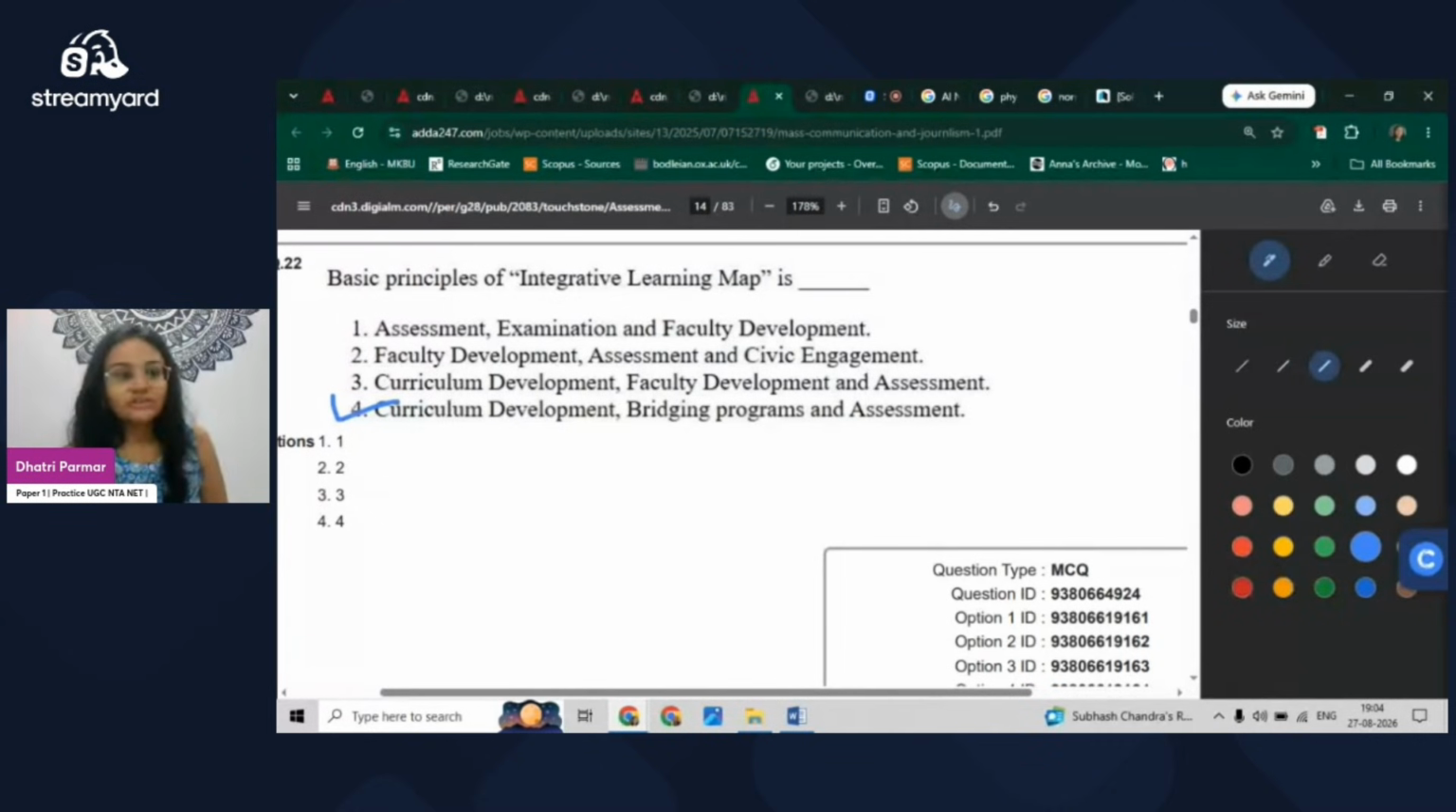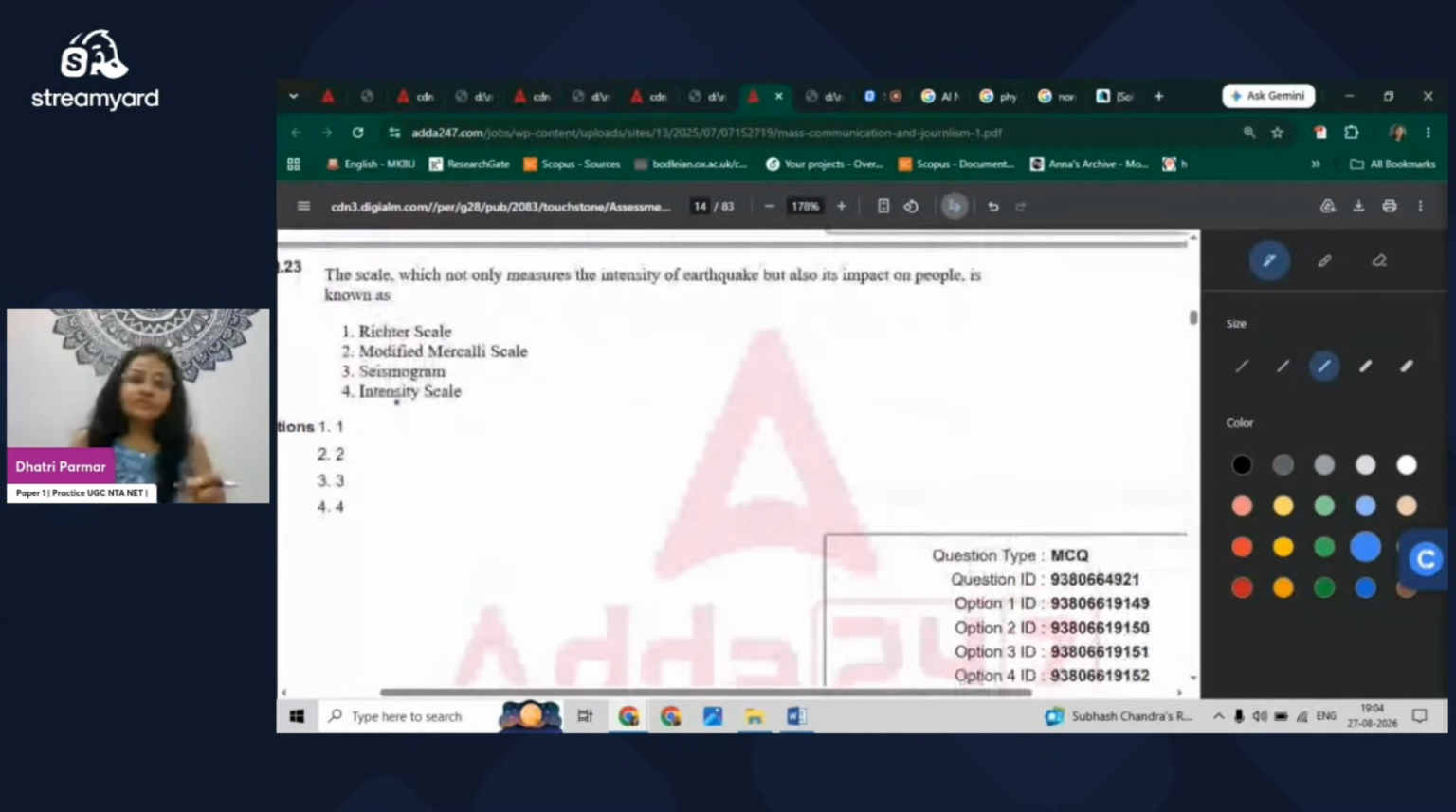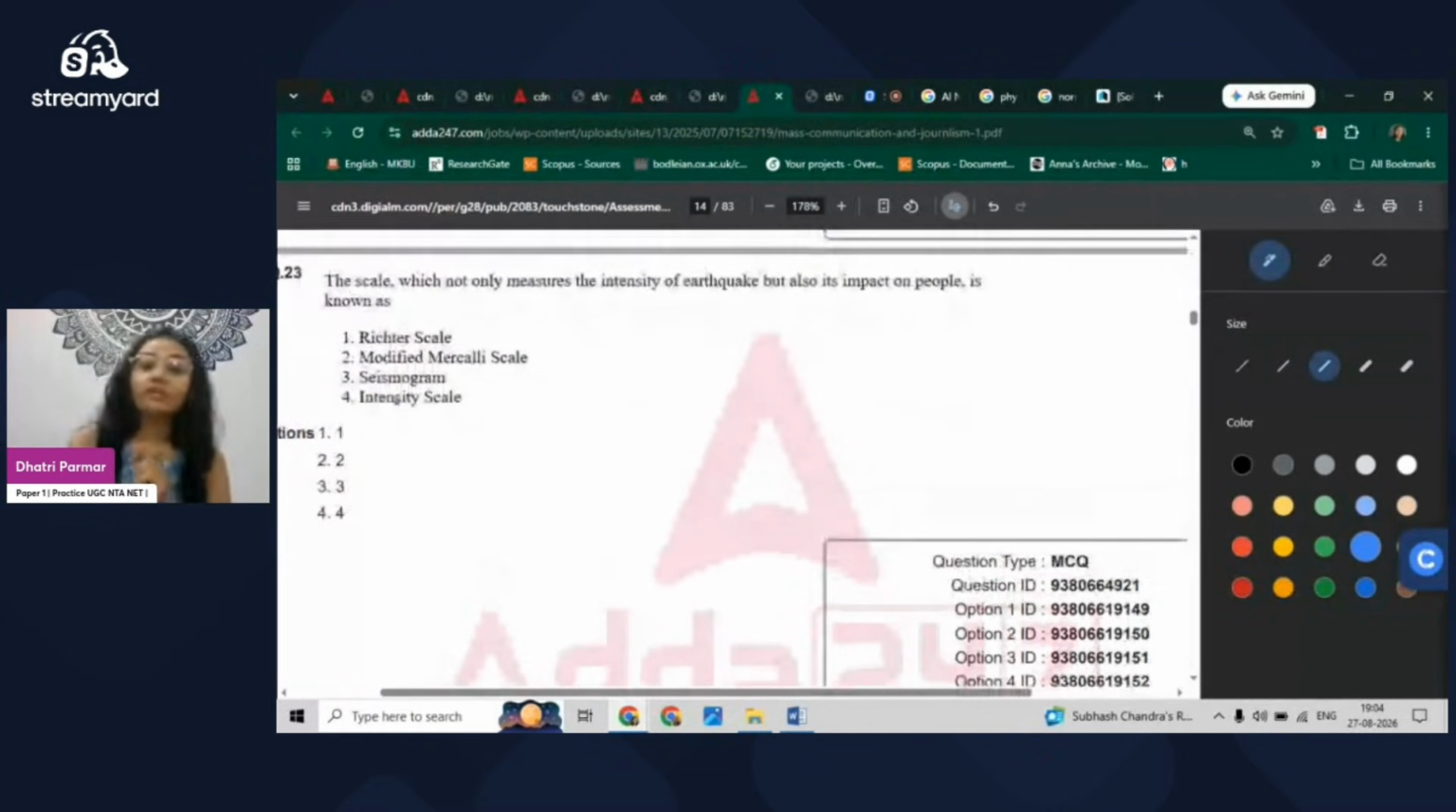Moving to the next question, the scale which not only measures the intensity of earthquake but also impact on people is known as, normally we mistake it with the Richter scale, but the Richter scale only maps the intensity of the earthquake, but here it is the modified Mercalli scale. The second one is talking about how it affects the people, what kind of buildings are flown, and what is the actual photo or actual footage of the time after the earthquake that is measured by that.